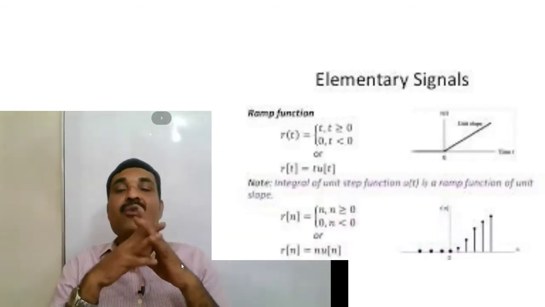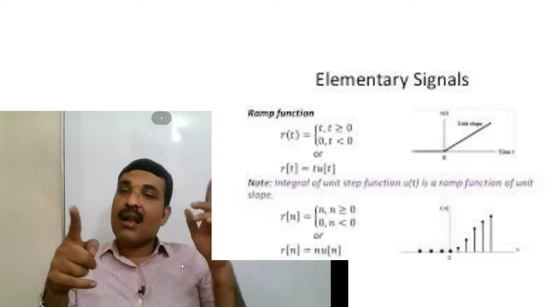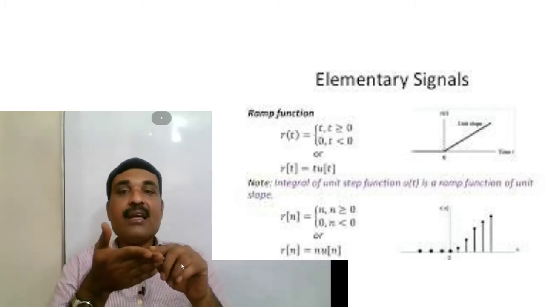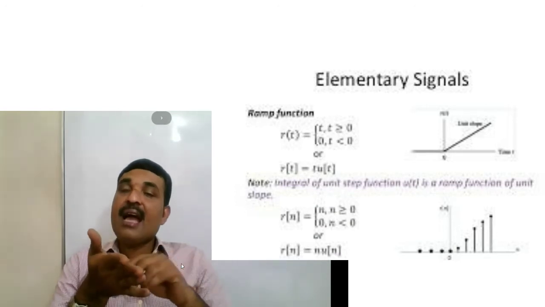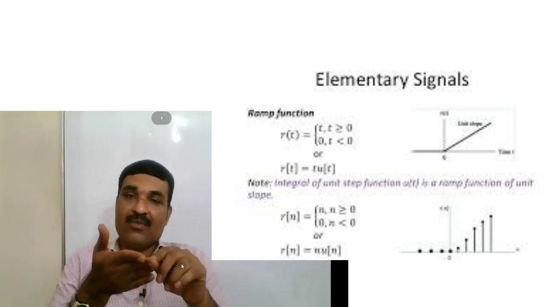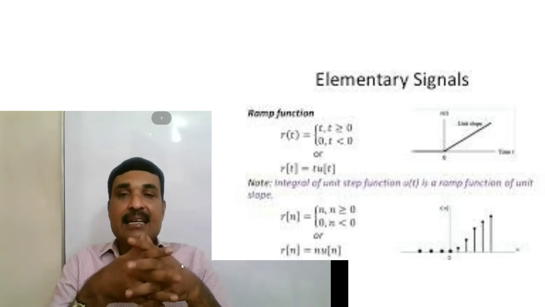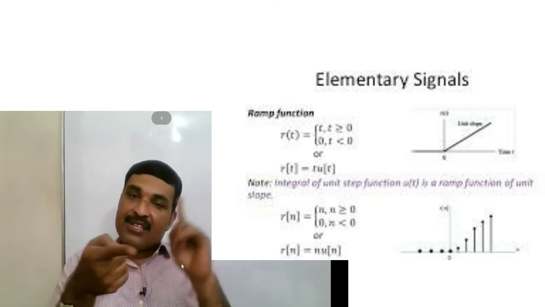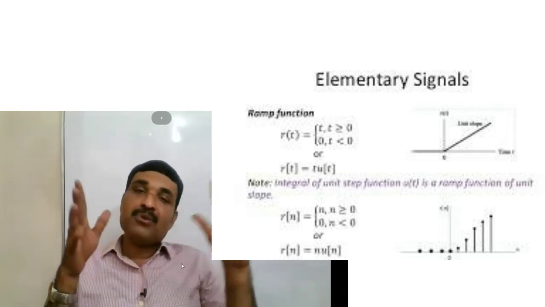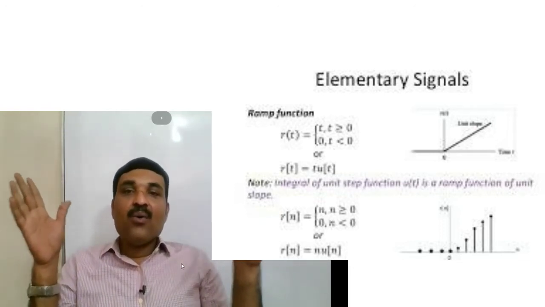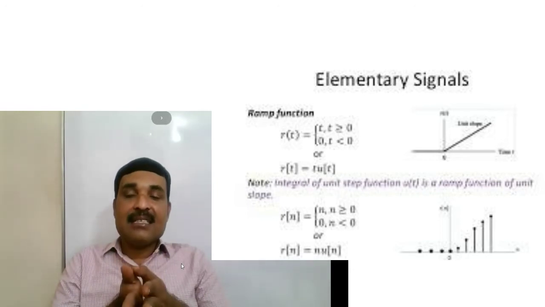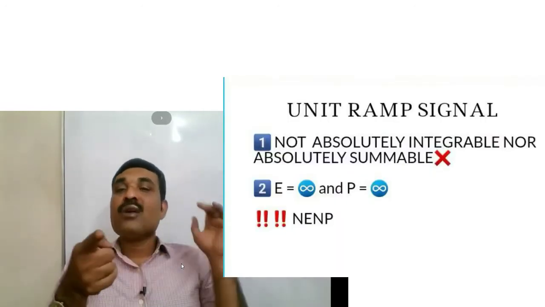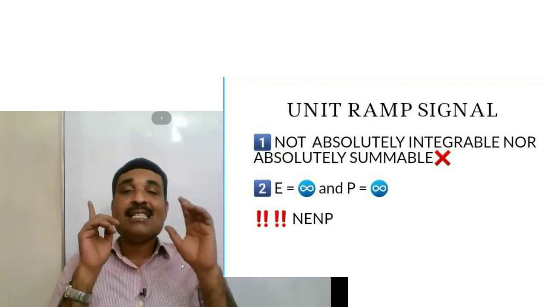Now consider a unit ramp signal. A unit ramp signal is defined as R of t is equal to t for t greater than or equal to 0 and is equal to 0 for t less than 0. In the case of a discrete time signal, R of n is equal to n for n is equal to 0, 1, 2, 3 up to infinity. Now we want to check whether it is an energy signal or a power signal. This signal is not absolutely integrable or absolutely summable.